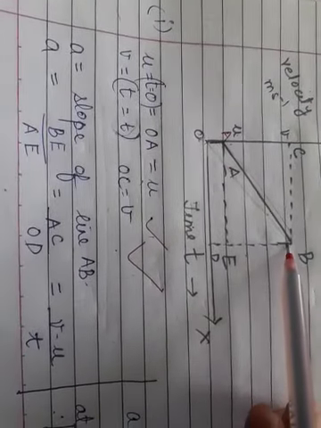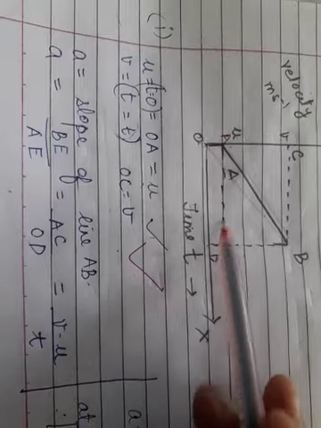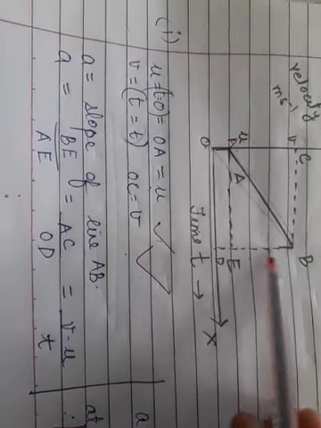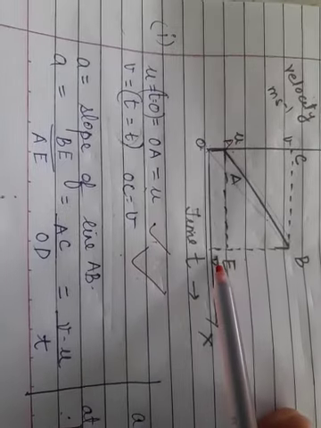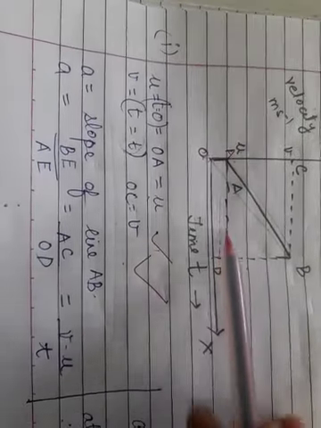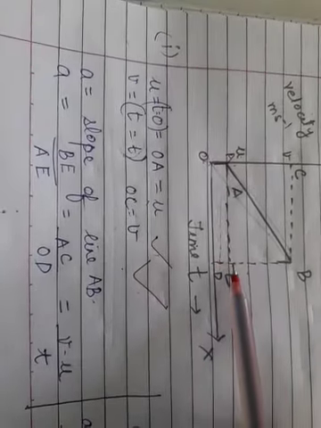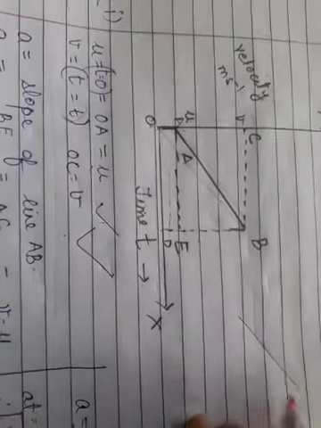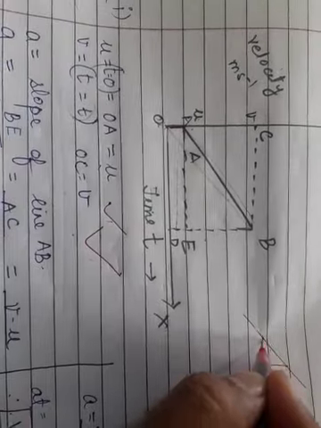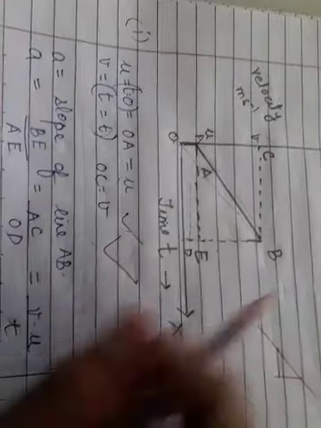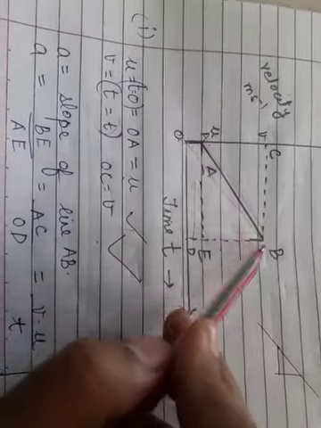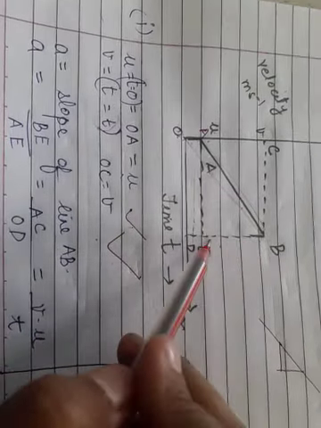So you can see the slope of line AB is here. I have drawn the slope. So it is the y-axis BE divided by the x-axis AE, BE divided by AE. Are you understanding? How do we draw the slope? This is a straight line. This is the slope which we draw. So this is the slope of the graph. So here we can say BE upon AE.